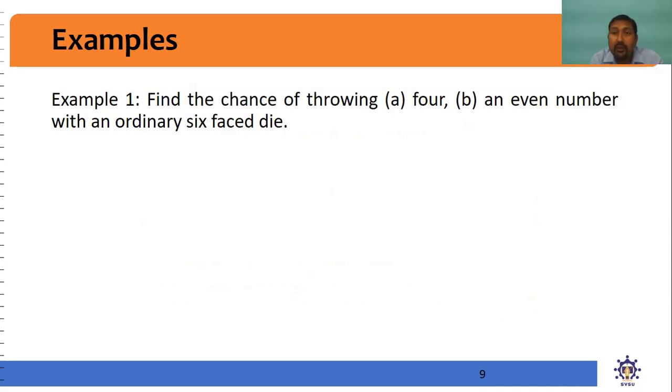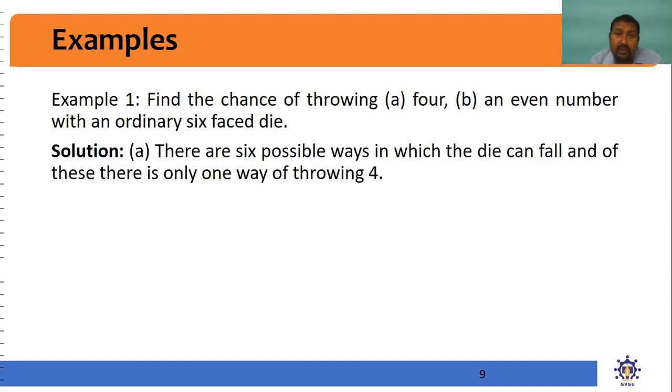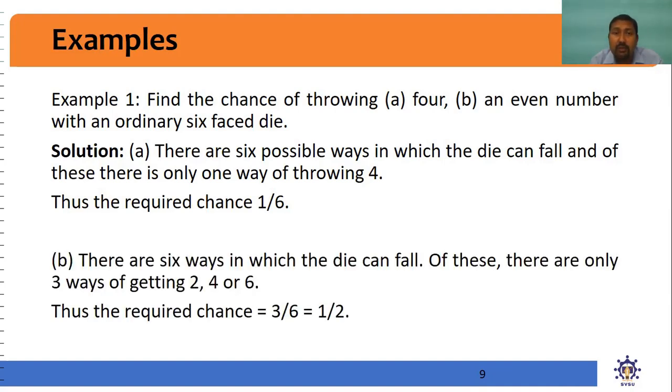So the sample space is given to us, 1 to 6. Now the events are 4, and next, 2, 4 and 6. So we have to find the probability. There are 6 possible ways in which the die can fall, and of these there is only one way of throwing a 4. So the probability is 1 by 6: number of favorable cases divided by total number of possible outcomes. And the second one is an even number. Even number means 2, 4 and 6, so 3 cases divided by total number of cases 6. So 3 by 6 is equal to 1 by 2.